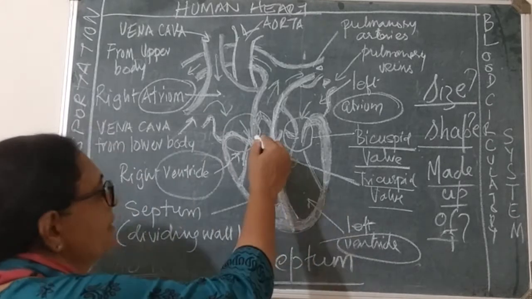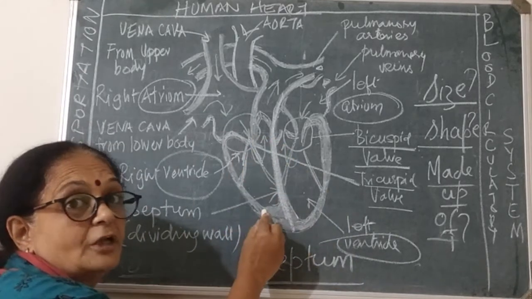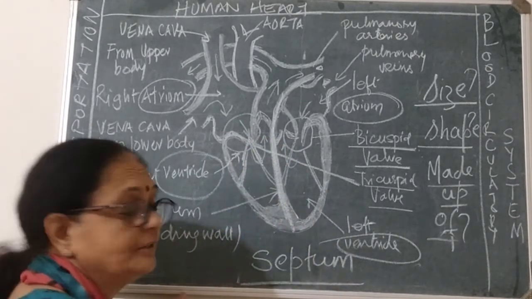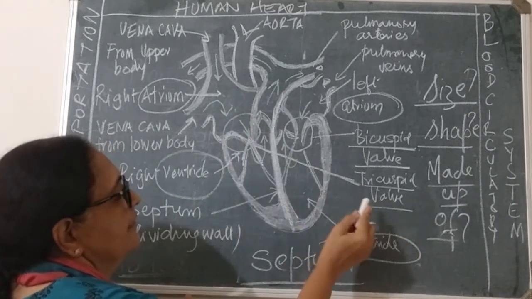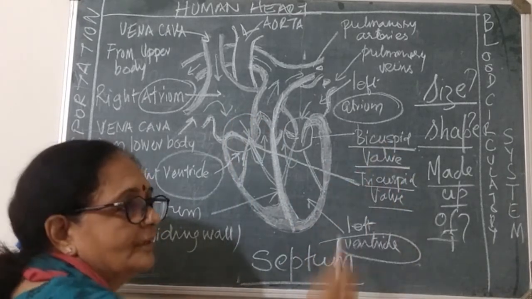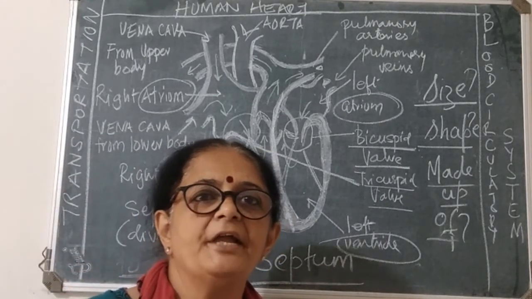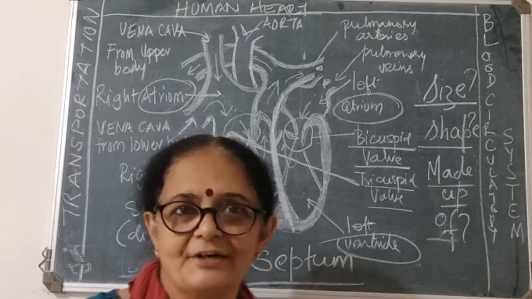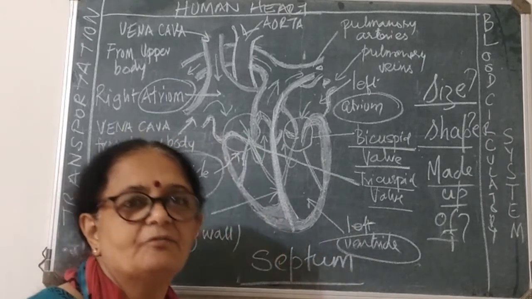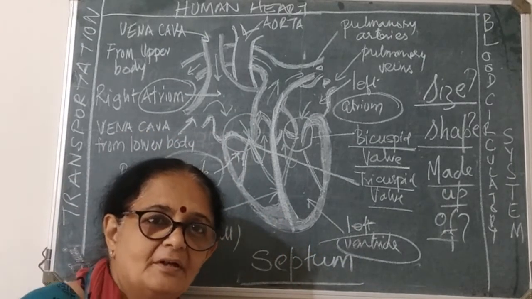So from the upper chamber, the blood will enter into the lower chamber. But so that it does not go back, there are these valves. In your textbook, the language that is written is preventing backflow of blood. For that, these valves are there.